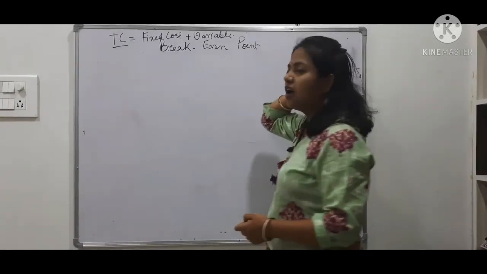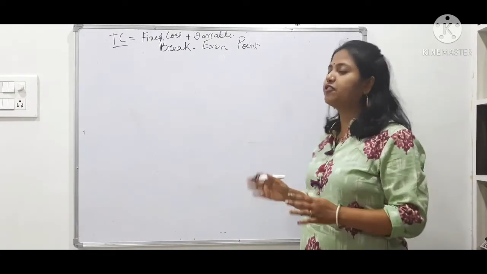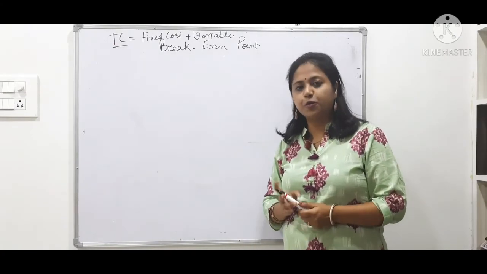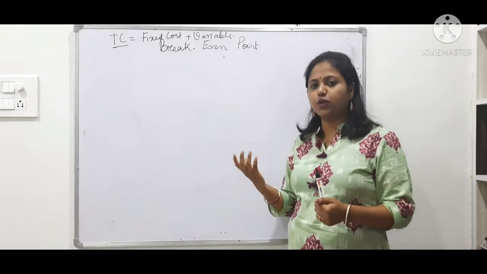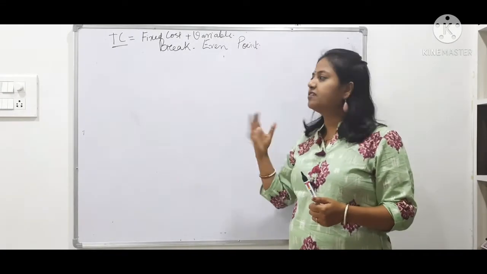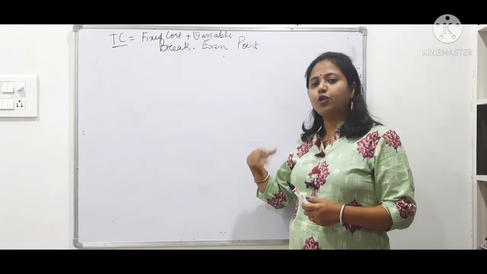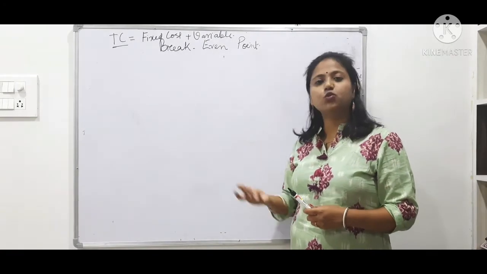Now the question is how to show this break-even point in a graphical way. There are three approaches I am going to show you, one by one. In this video I am going to show you one of the approaches. In the following video I will be showing you the other two approaches.